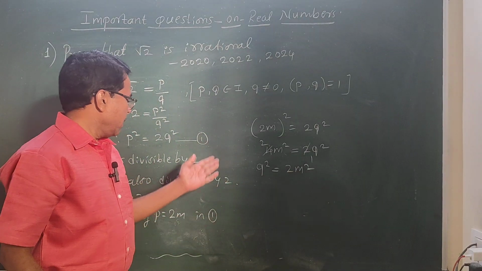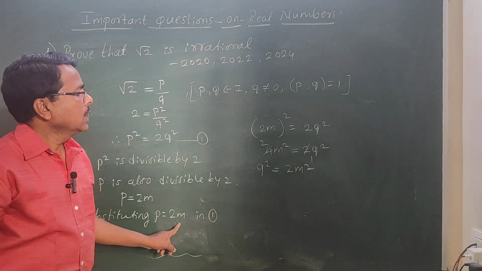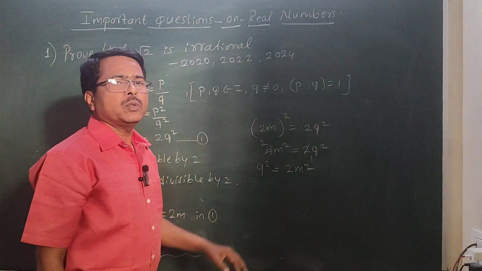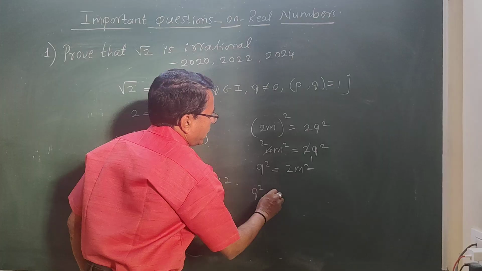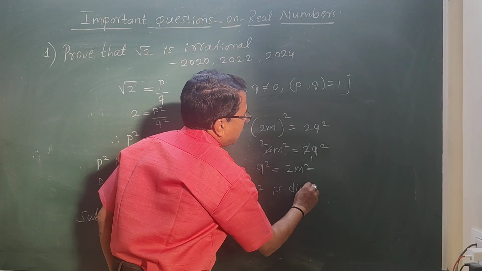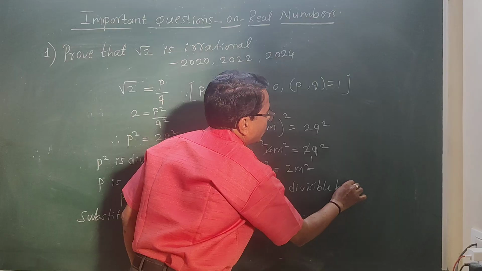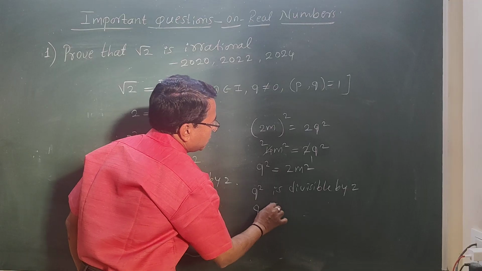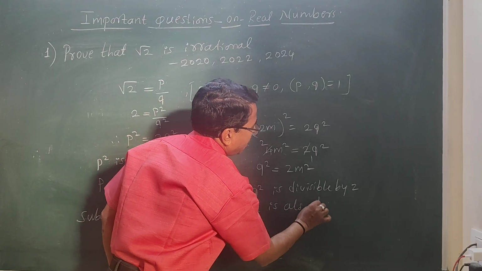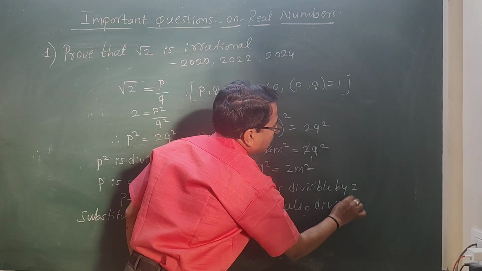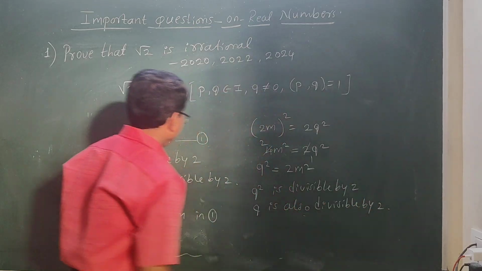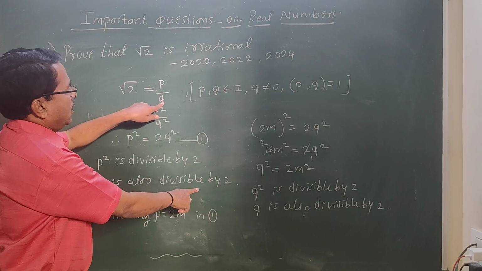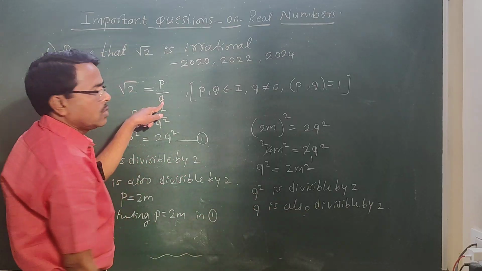What is m? M is some integer. Here q square equal to 2m square. Similarly, q square is divisible by 2. If q square is divisible by 2, then q is also divisible by 2. What is the meaning? P is divisible by 2, and q is also divisible by 2.